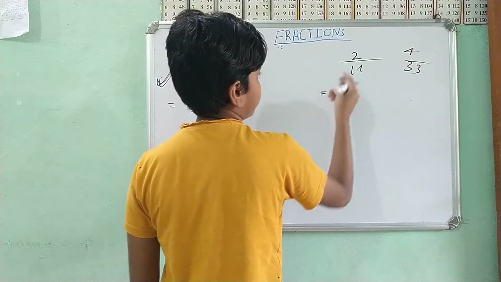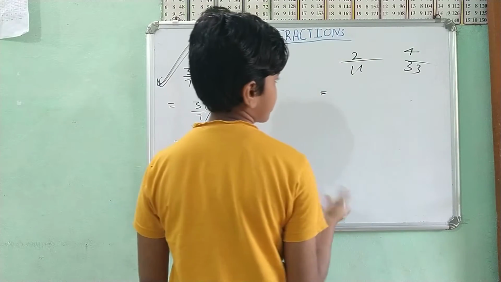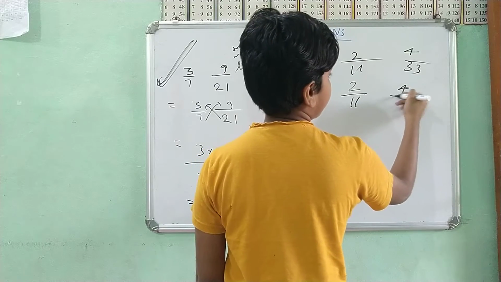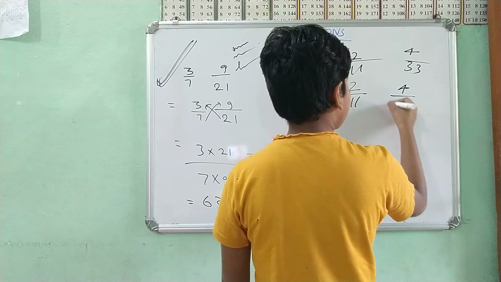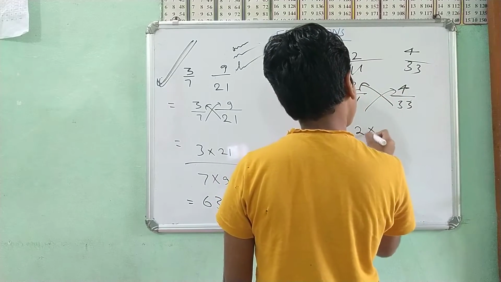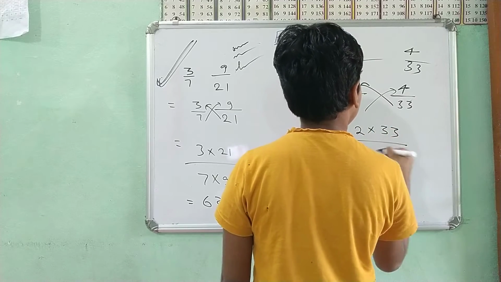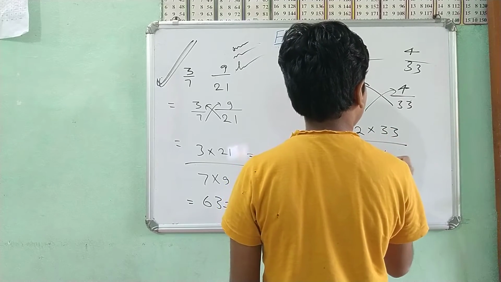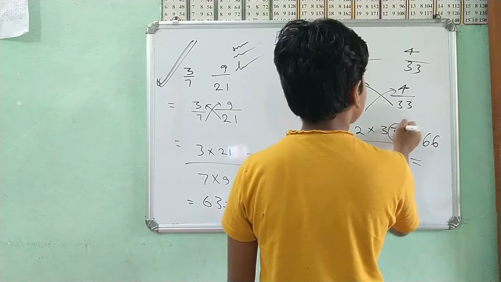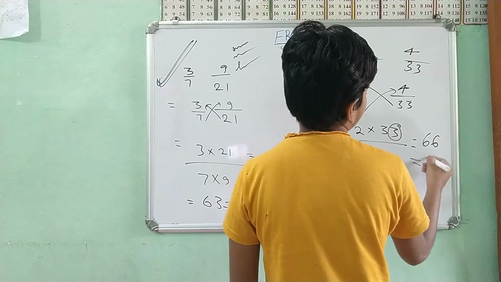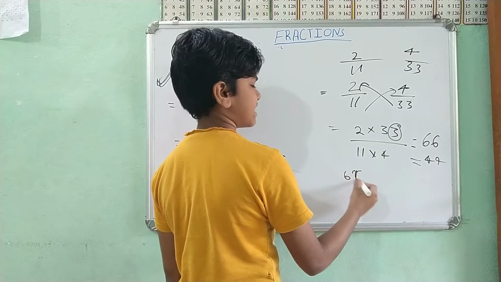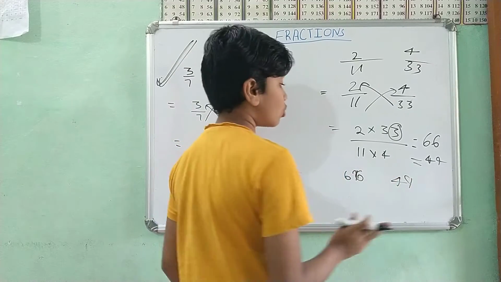See, two fractions, 2 by 4 and 11 by 33. First write them, and cross multiply. 2 into 33 and 11 into 4. 2 times 33 is 66, and 11 times 4 is 44. 66 and 44 are not equal.